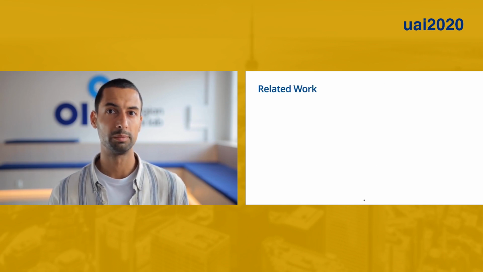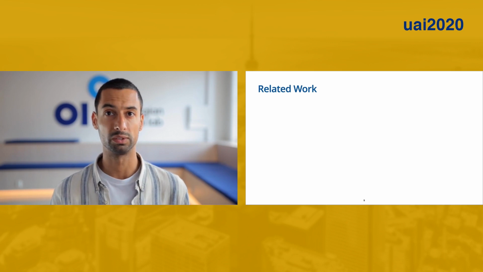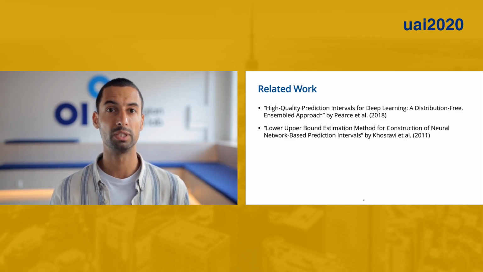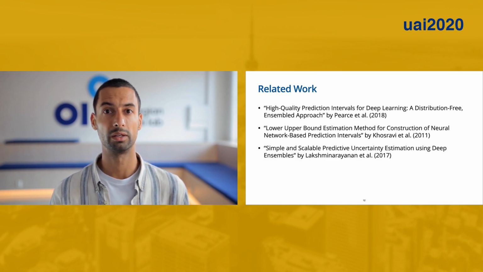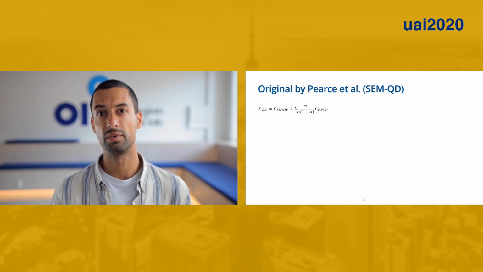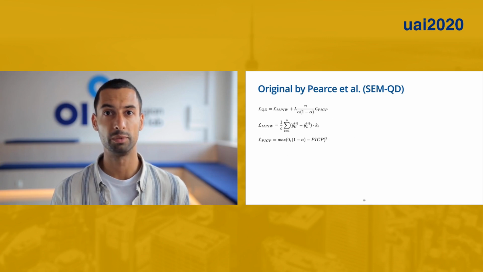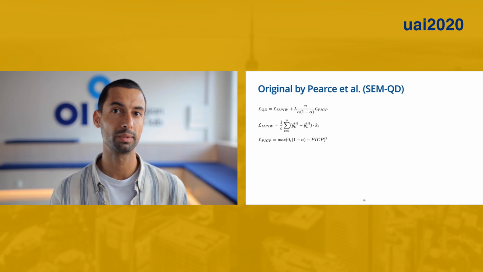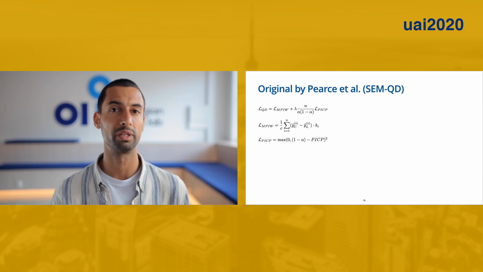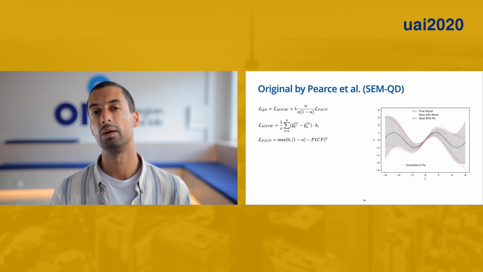Although methods adopting Bayesian approach in the context of neural networks provide sound results, in this work we explore a non-Bayesian but probabilistic alternative. Our work can be considered as a friendly continuation of the work presented by Pearce et al. in 2018, which is primarily inspired by the findings of Khosravi et al. from 2011 and Lakshminarayanan et al. from 2017. The original approach by Pearce et al. introduces the quality-driven loss function, which integrates MPIW and PICP measures. Given the LQD loss, an ensemble of neural networks is trained. The ensemble of neural networks is then used to generate prediction intervals, here illustrated using our toy example.